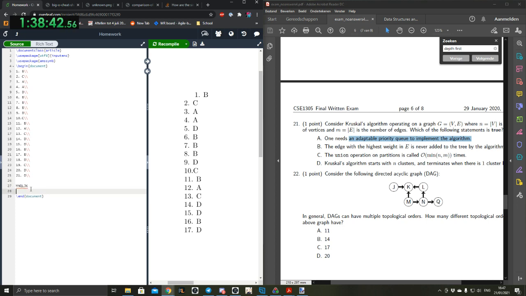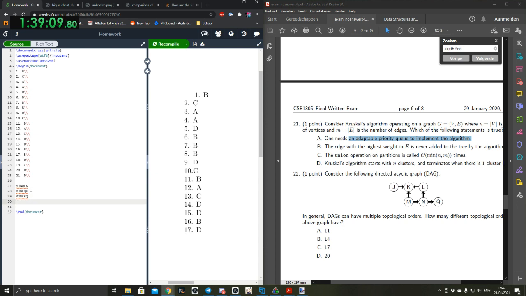So there are 6 nodes, so these are all the possibilities. Okay, so what are all the possibilities starting from M? Starting from M, we can have J, we can have N, then we can have Q, L, K. Are there any other possibilities for J N? Okay, Q. Okay, that's good.